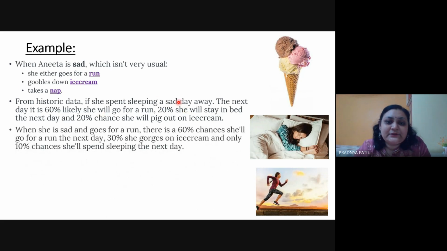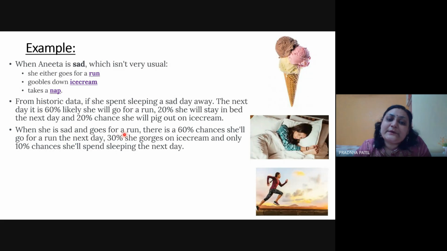So this was when she had slept that day. Then when she is sad and goes for a run, from this running state, now you need to model the probabilities. So from running, 60% chance she would go for a run the next day. So the run to run probability is 0.6.